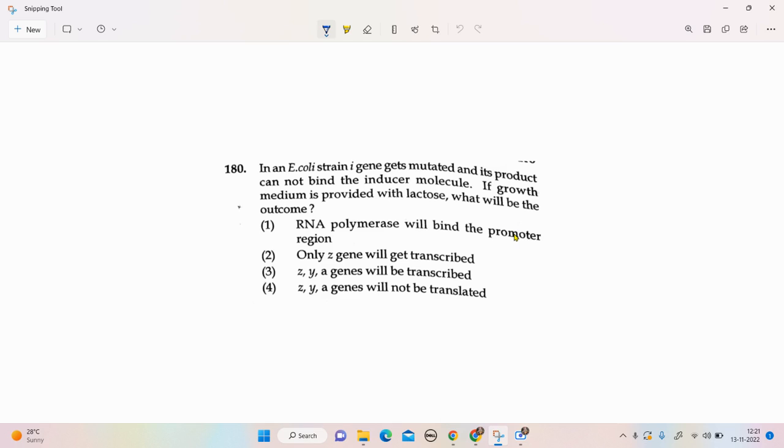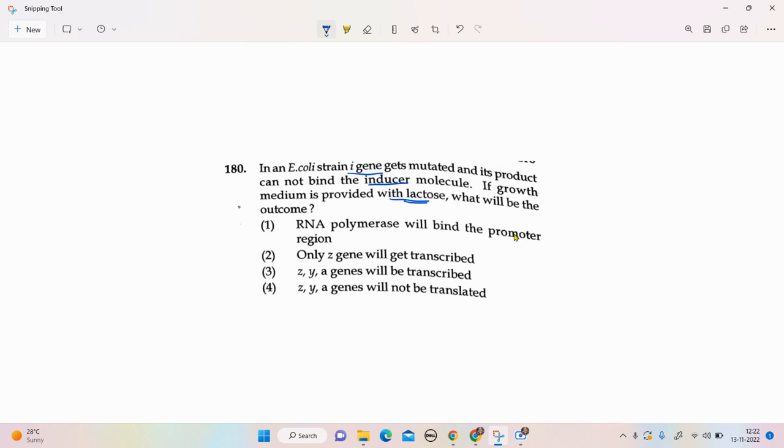Today we will be discussing a question asked in the NEET examination 2022. So first, let us read the question. In an E. coli strain, the I gene gets mutated and its product cannot bind the inducer molecule. If growth medium is provided with lactose, what will be the outcome?